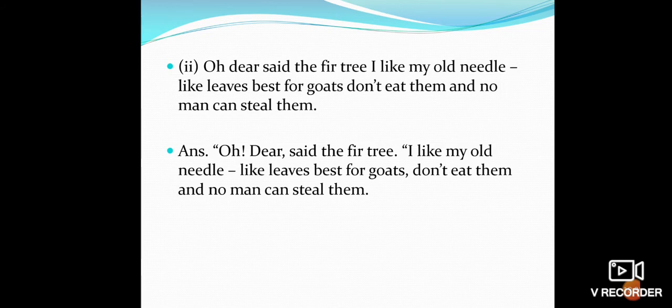Again, children, D will be a capital letter. Oh dear, said the fir tree. Full stop. Then we'll start inverted commas and we'll start writing, children, I will be capital as given in the book. I like my old needle like leaves best for goats, comma, don't eat them and no man can steal them. Full stop.